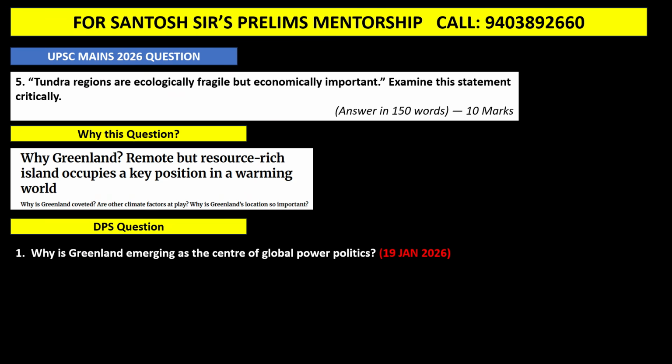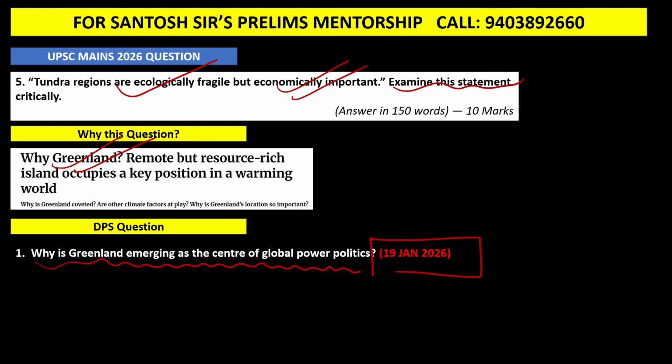Next question, guys: Tundra regions are ecologically fragile but economically important. Examine the statement. Guys, you can see here Greenland is in news. You can see why this question. That is why I had given: why Greenland is emerging as the center of global power politics. On 19th of Jan 2026, Trump had threatened to take Greenland.